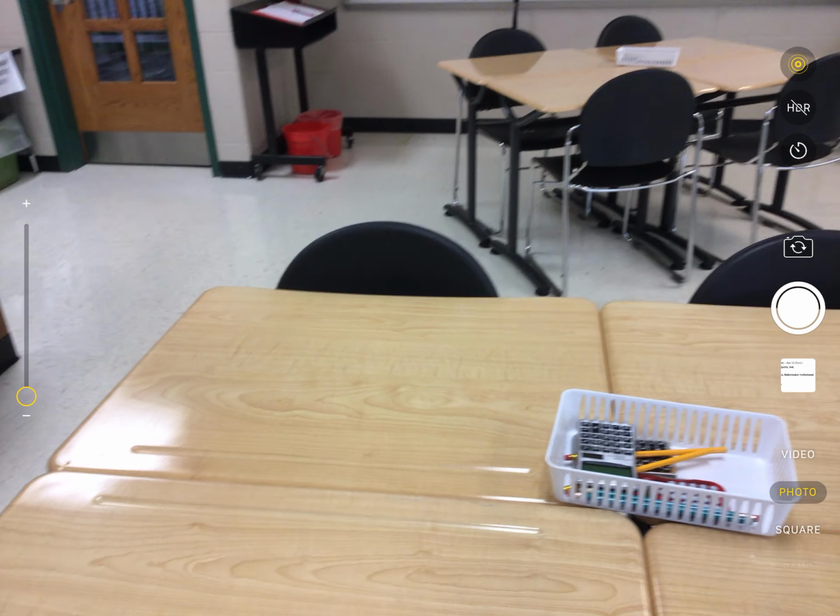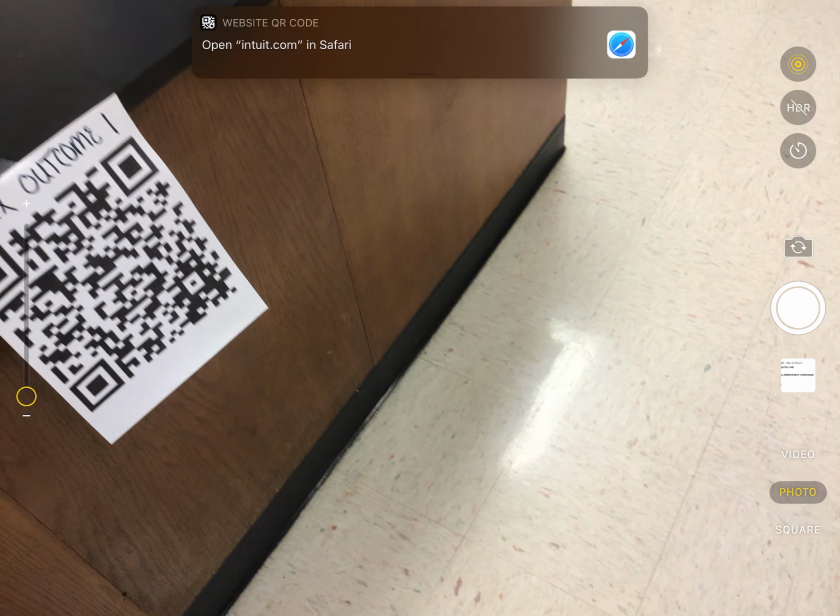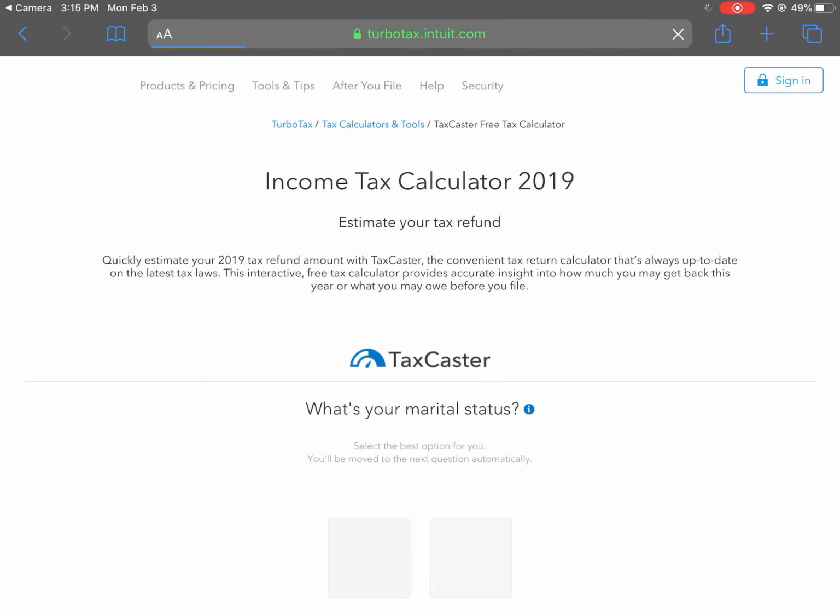Sitting at your desk, right? Go over there, and there it is. We go up here, get our QR code, and open it up. Once we're here, it'll take us to the taxcaster website, where we can enter information.